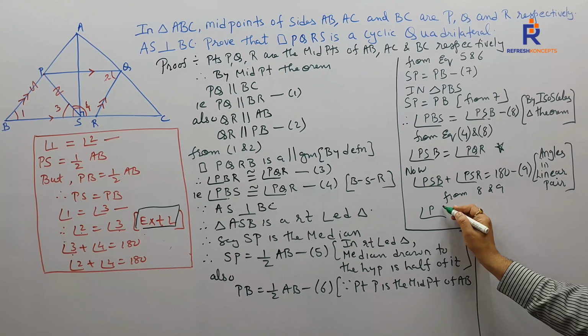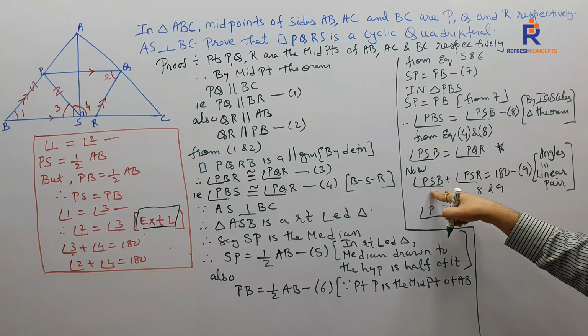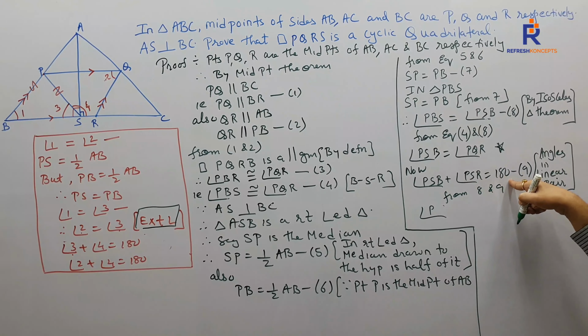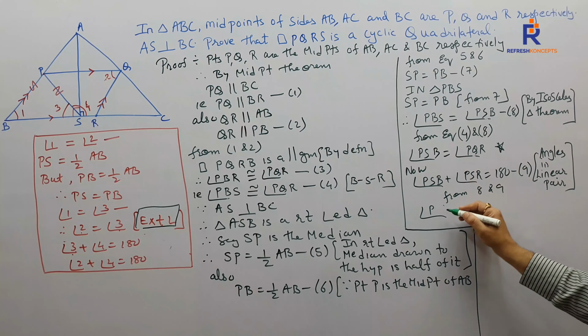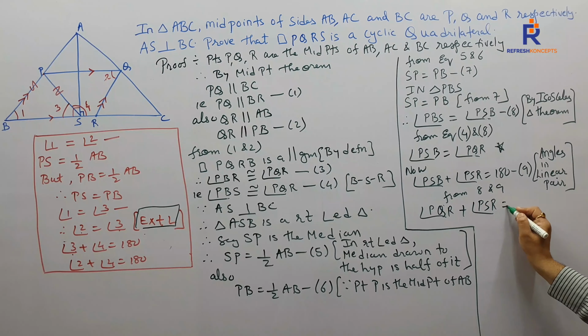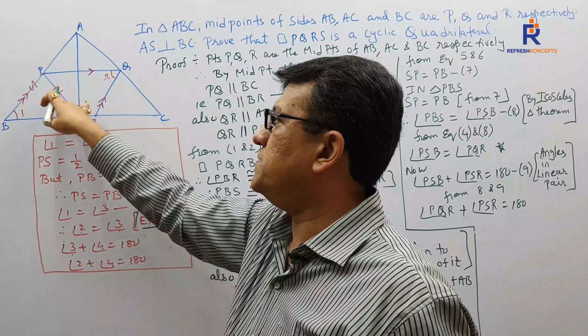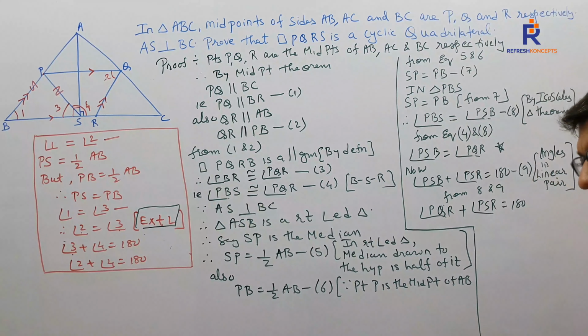PSB is PQR, and PSB plus PSR is 180. Instead of writing PSB, can I say PQR plus PSR is 180? Check, where is PQR? PQR, PSR. Are they forming opposite angles?